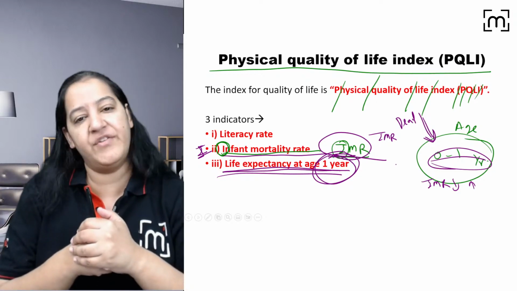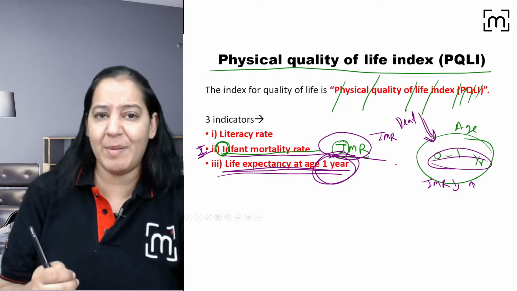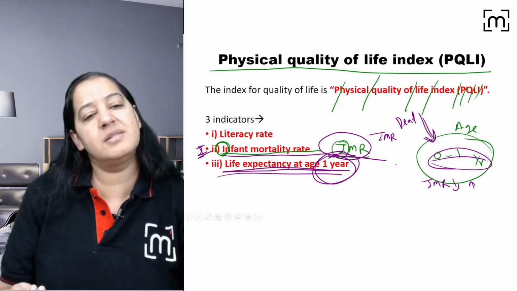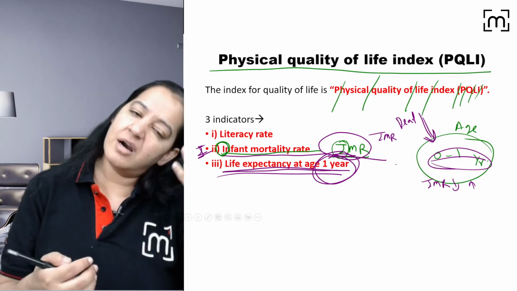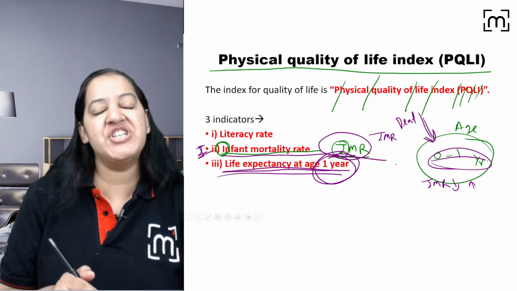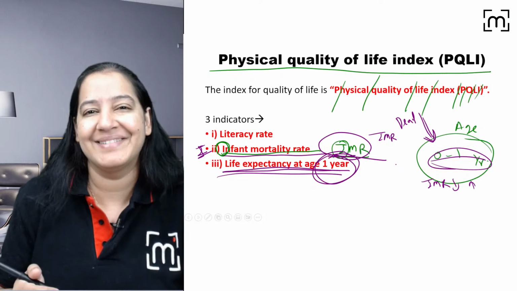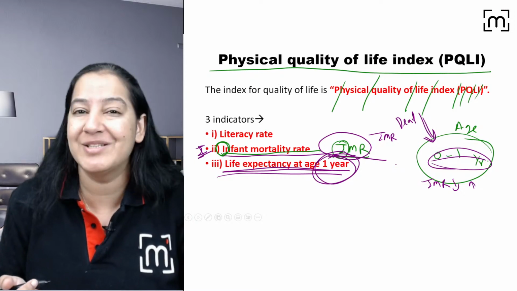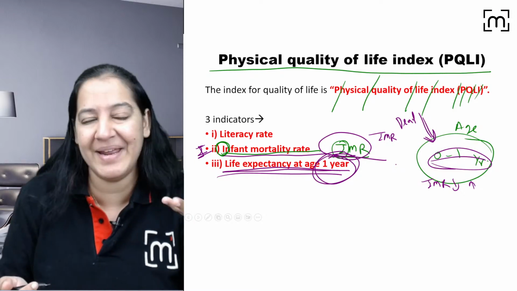Now you will never forget if you have understood it. So second, life expectancy is there, but not at birth. It is at 1 year. The third is knowledge. In HDI, to measure knowledge, we see schooling: how many years the person goes to school, years of schooling, mean and expected.